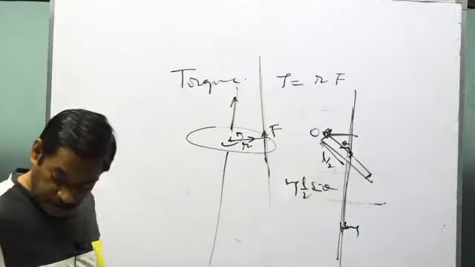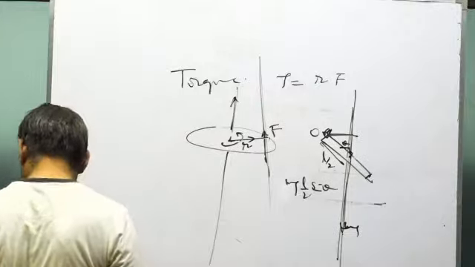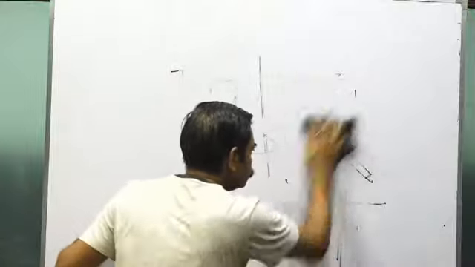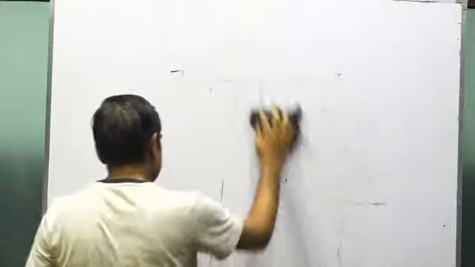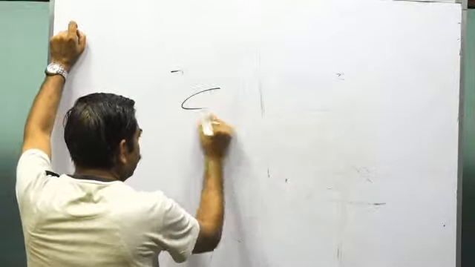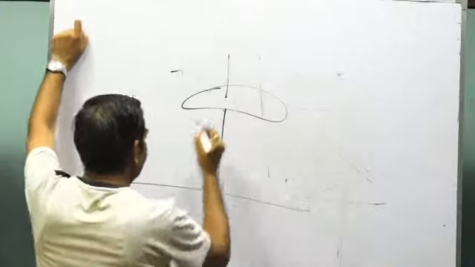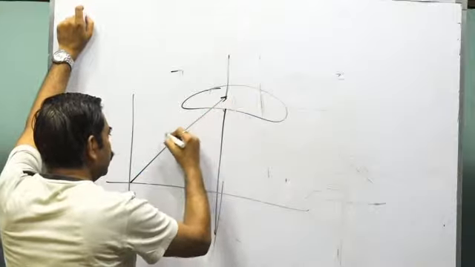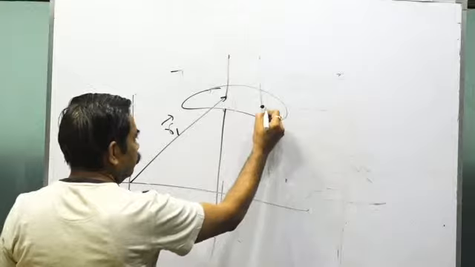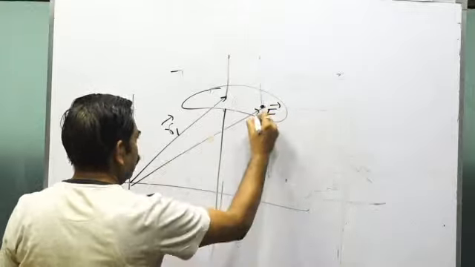Now see, the calculation of torque in the vector form is like this. This is the body, and this is the axis of rotation. The point from where the axis of rotation of the body passes has the position vector r1. The point where you are applying the force F has position vector r2.